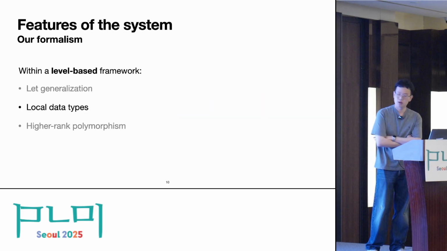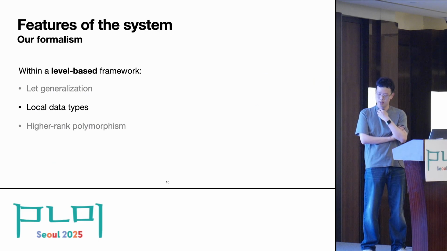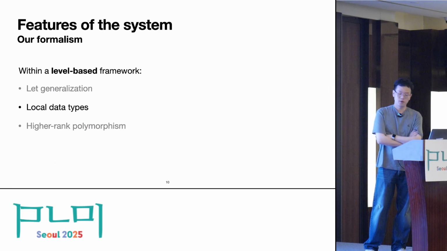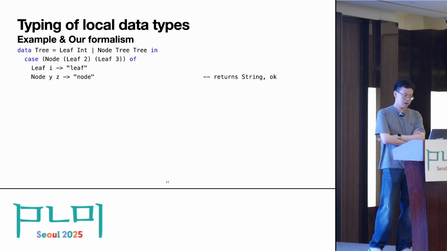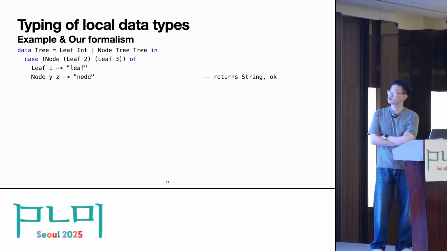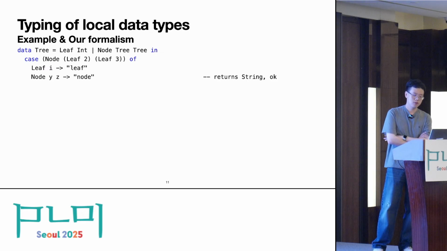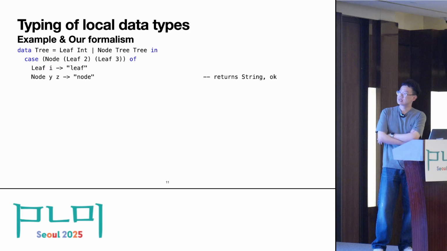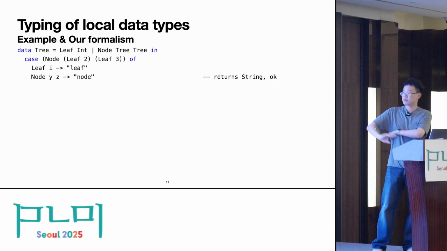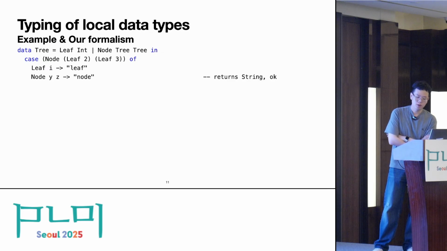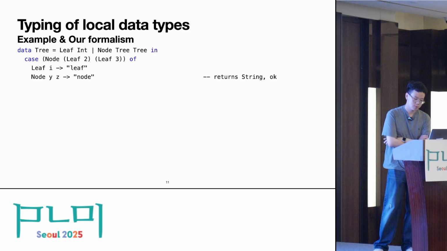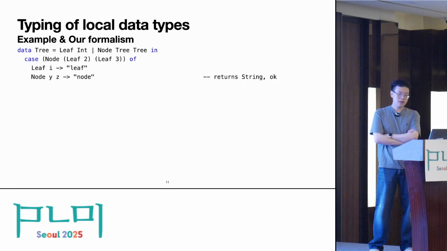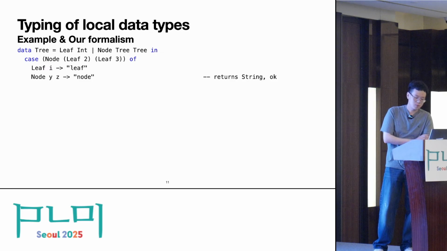Okay. So next, we take a look at another feature of our system, which is local data types. So consider this example. Here, we define a binary tree data structure that is constructed by leaves of integer values and nodes of subtrees locally. This tree data type is bound only after the keyword in. Here, we pattern match on a node value and return a string on both branches of the match. Overall, this expression returns a string value. And notice that this tree data type is only valid locally after in and not outside of this data expression.